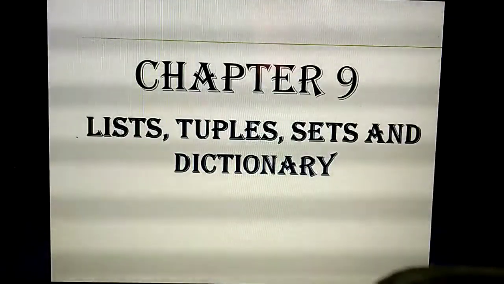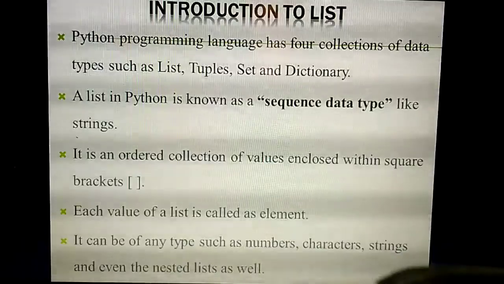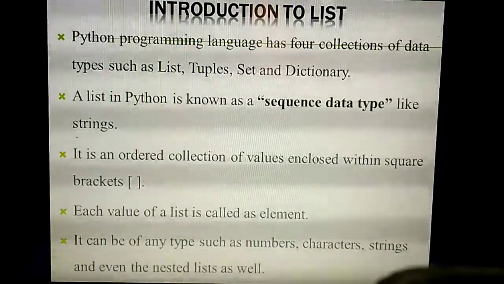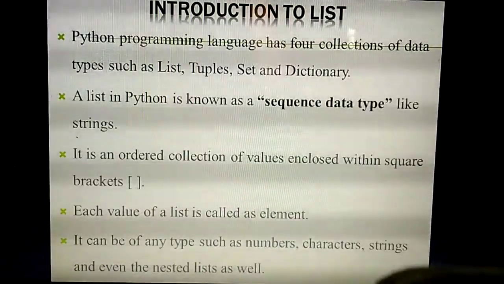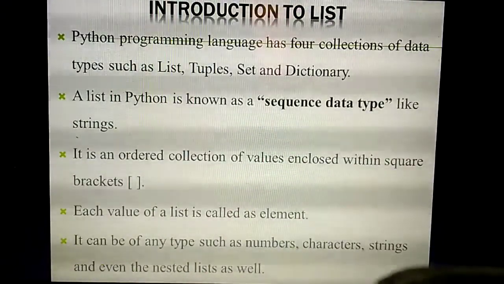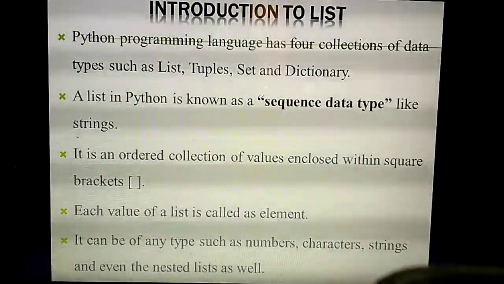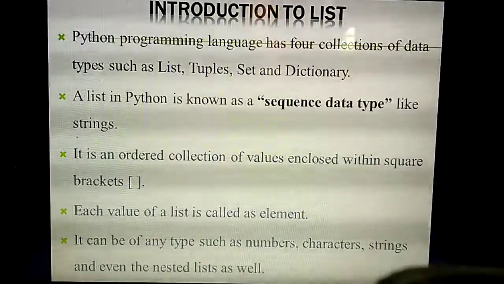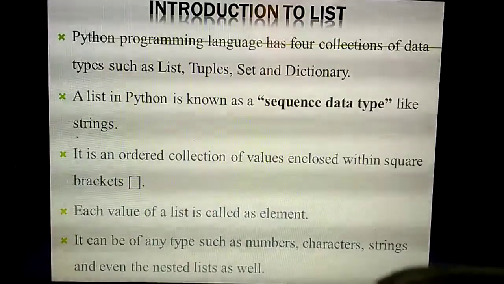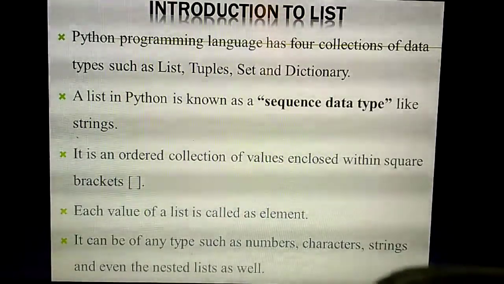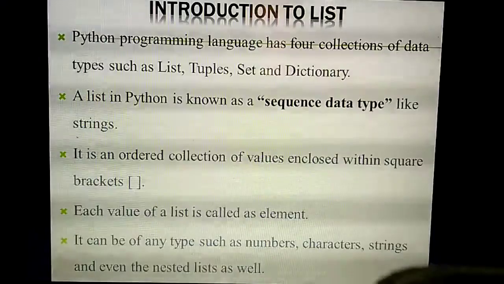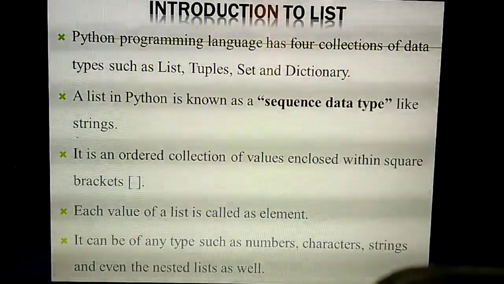First, we are going to study list. Already you have heard this word list in chapter 2. What do you mean by list? List means it will hold some data or values. All the values you need to give inside square brackets, that you have already studied. Like in a C++ program, Python also has some data types. What do you mean by data type?